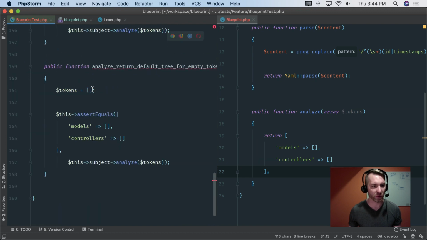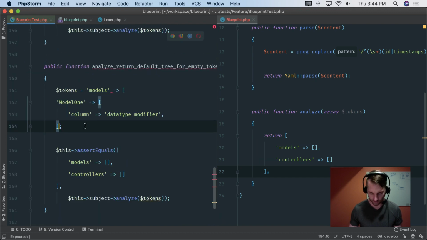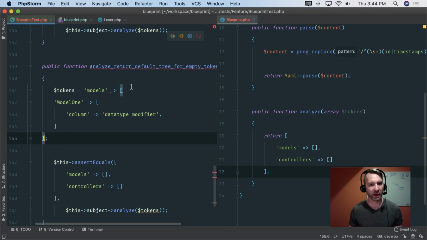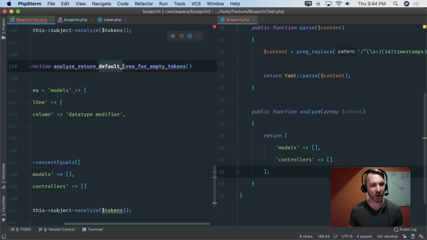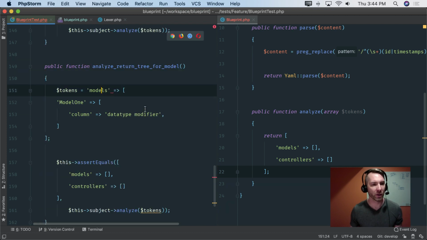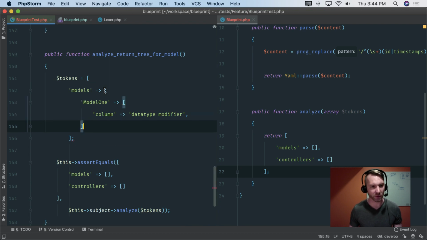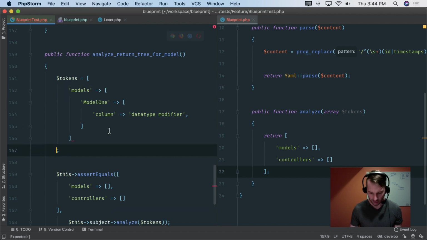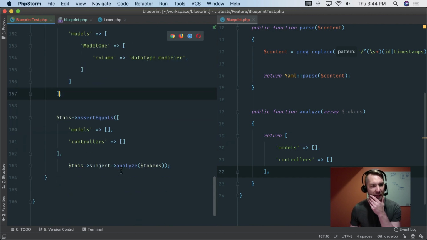Let's pass in some tokens from a model, and we'll just say something like analyze returns tree for models. How about that? For model. Cool. Okay, so what I would expect this time is if I pass in some model tokens, and let's get the proper structure here, then I'm going to expect a model back.